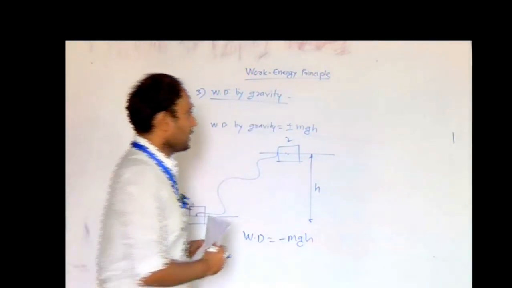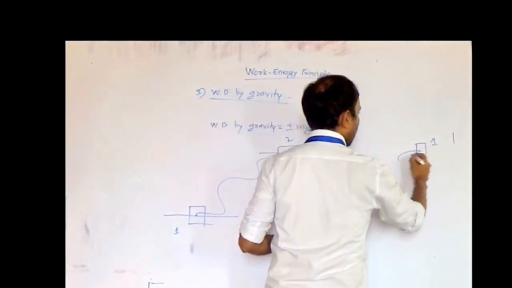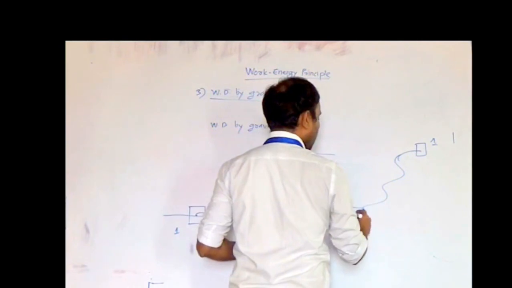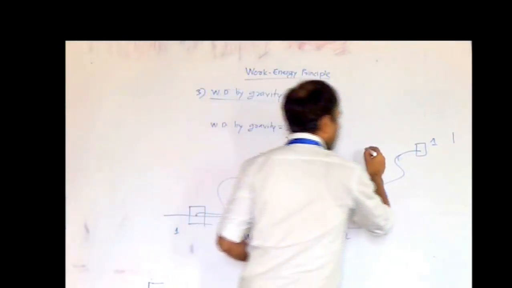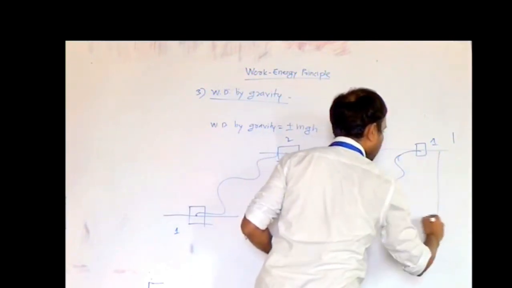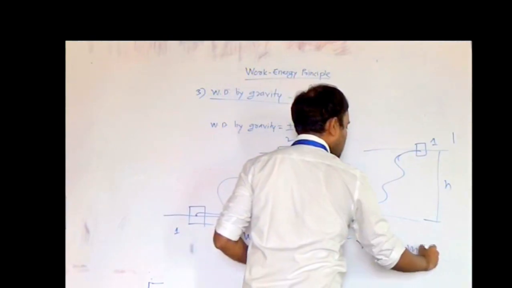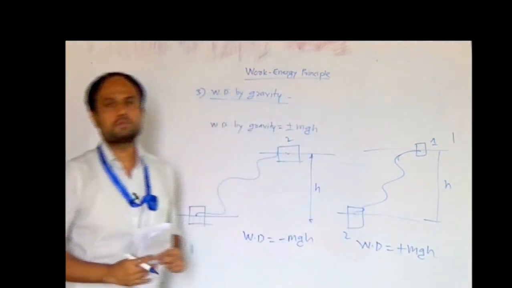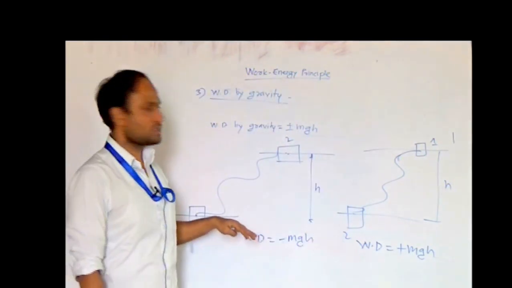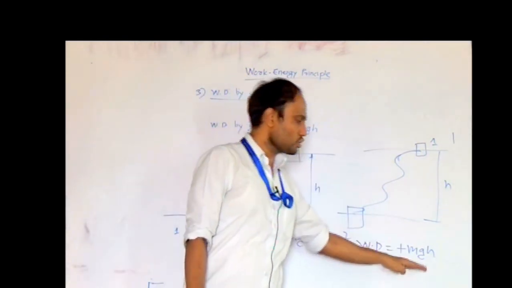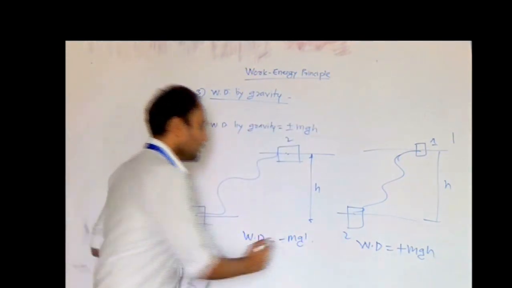Similarly, if block is initially at stage 1, but after following this zigzag path, it is brought to another level 2, which is lower than the previous one. Again we have to consider the difference in level, that is h, and then work done will be equal to magnitude same mgh, but in this case it is positive. Why it is positive? Because block is brought from the upper level to the lower level. So when block is moving from upper level to the lower level, work done is positive. When it is moving from lower level to upper level, we consider the same magnitude but with the negative sign, minus mgh.